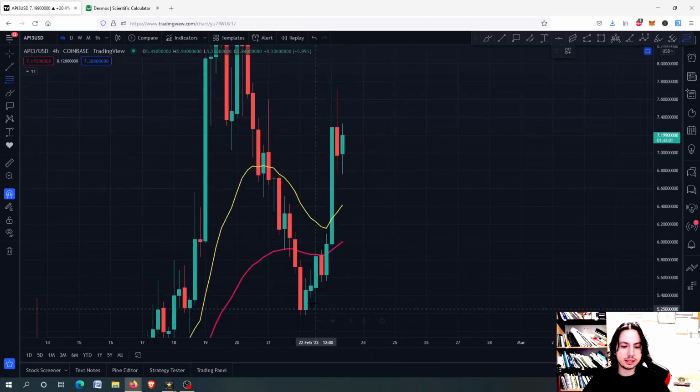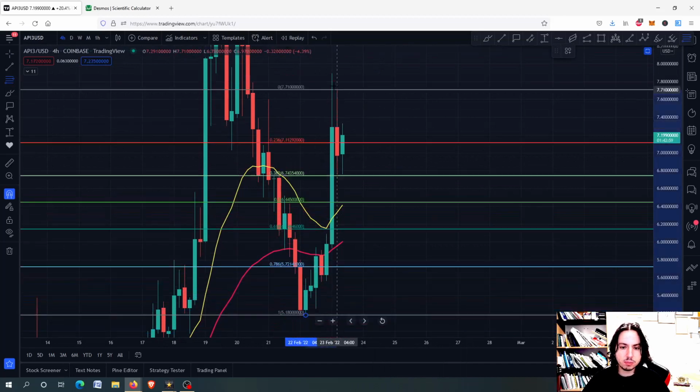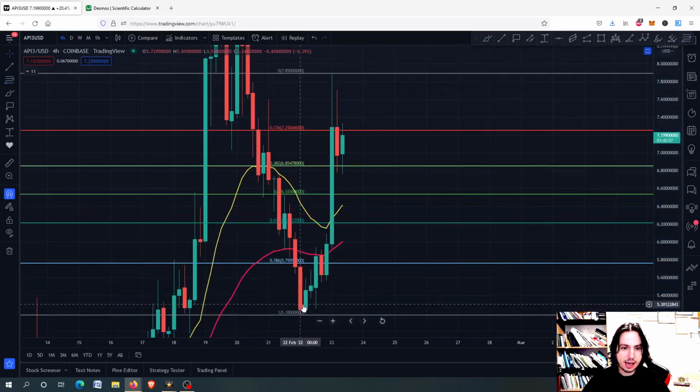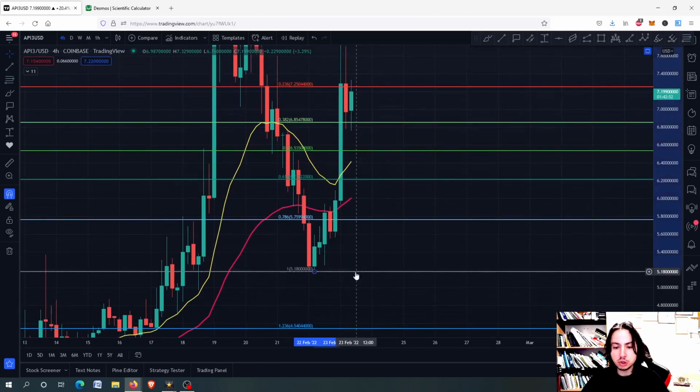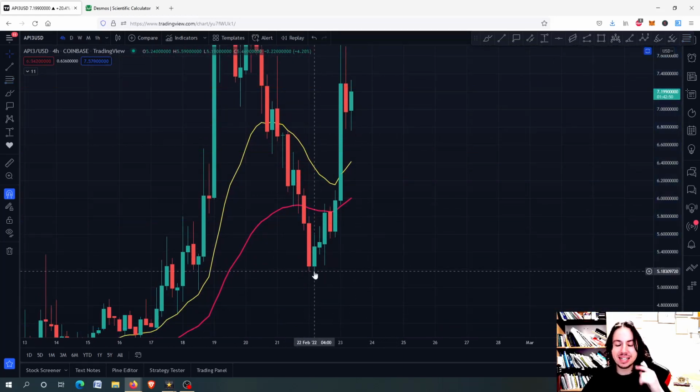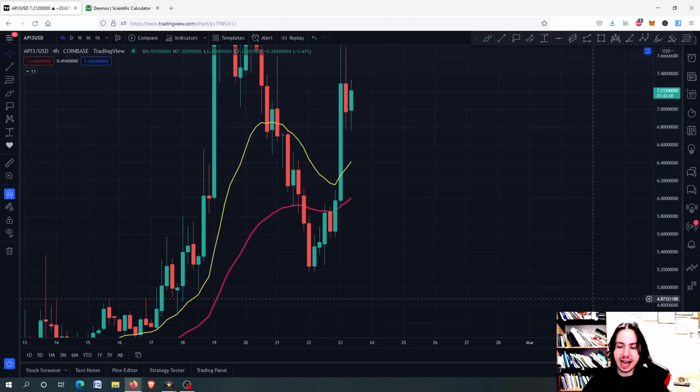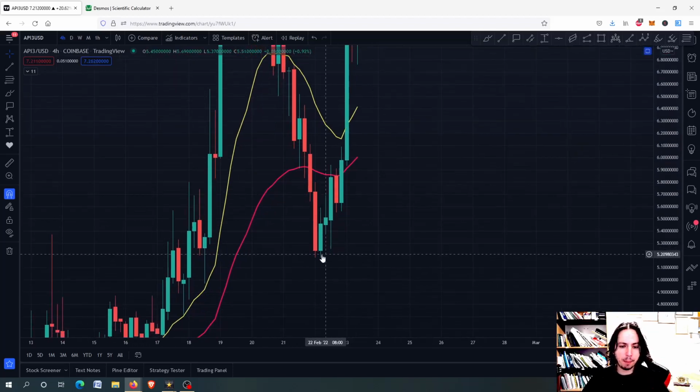We are going to see that drawing again from the bottom to the top, the same thing. As you can see right here, the reason that we went upwards was because we had a double bottom pattern on the 4-hour frame for API3. You can see the double bottom, the exact low on the API3, exact low right here and the exact low right there. And you can see we had 5.18, 5.18, double bottom pattern.